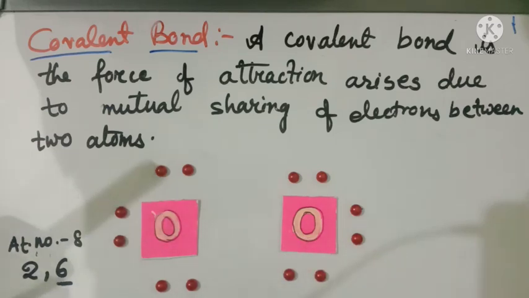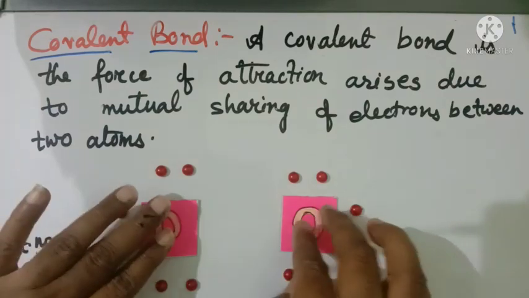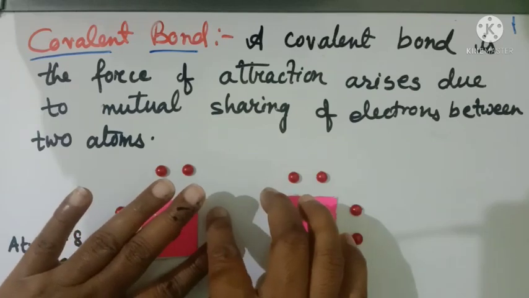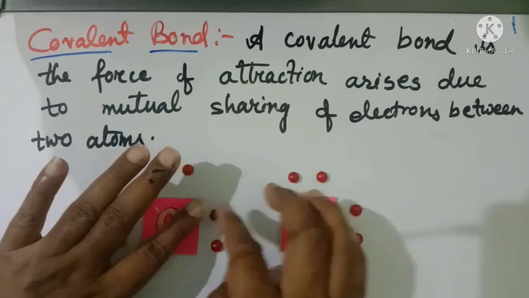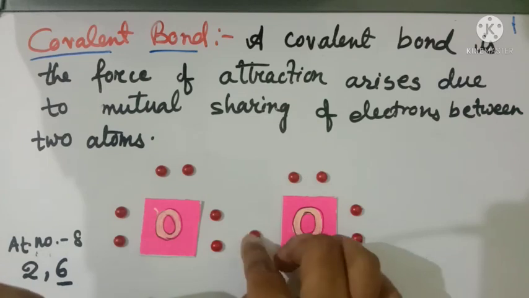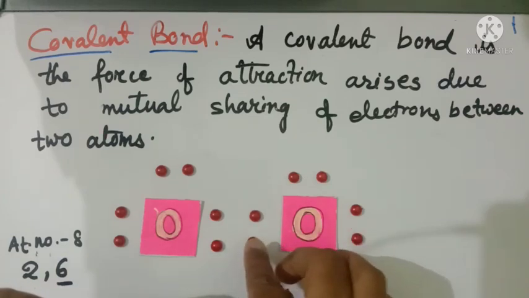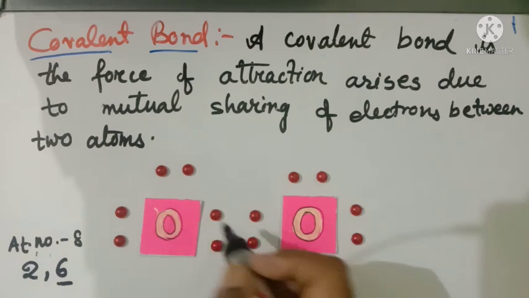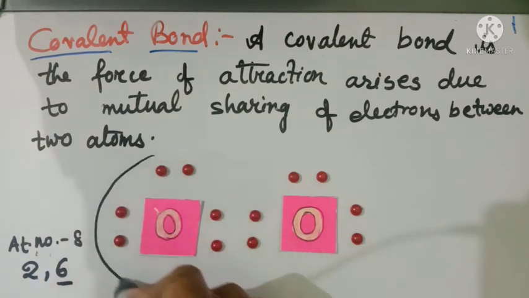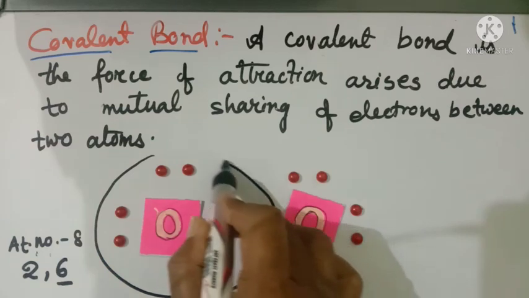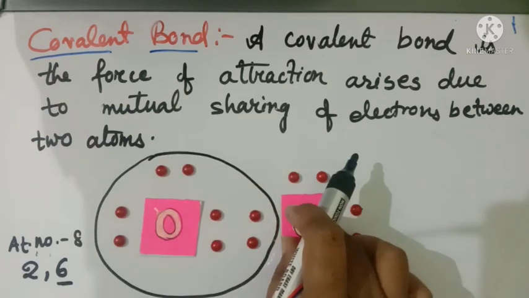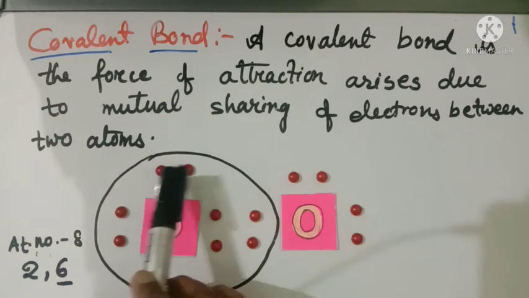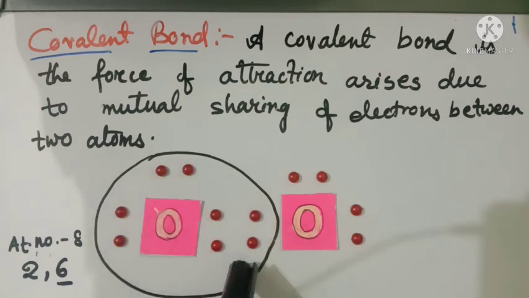a covalent bond. So here the electron comes to this position and these two electrons come to this position, and they combine or share their electrons to form the oxygen molecule. You can see this oxygen now gets 1, 2, 3, 4, 5, 6, 7, 8 electrons.